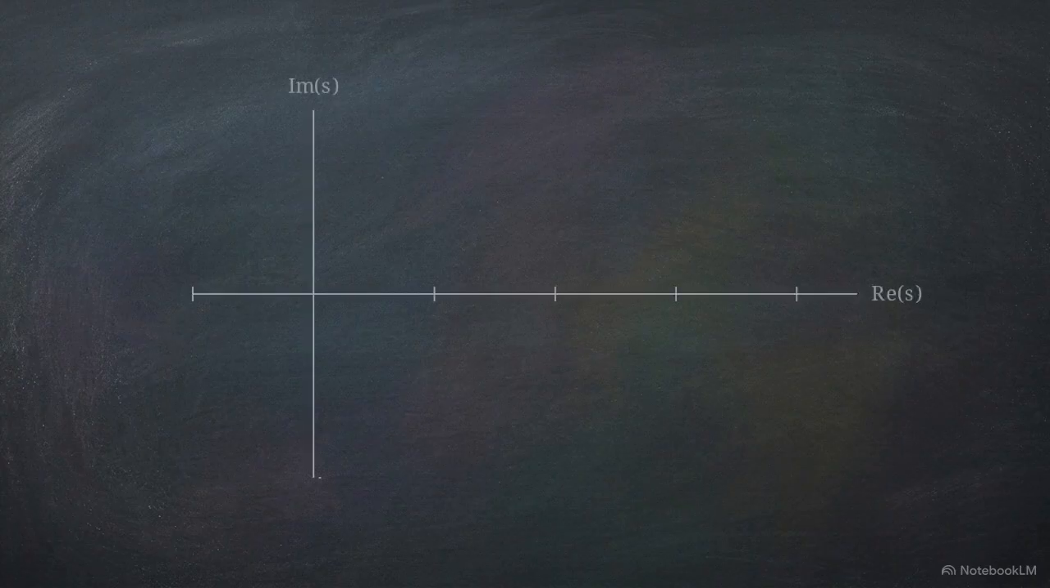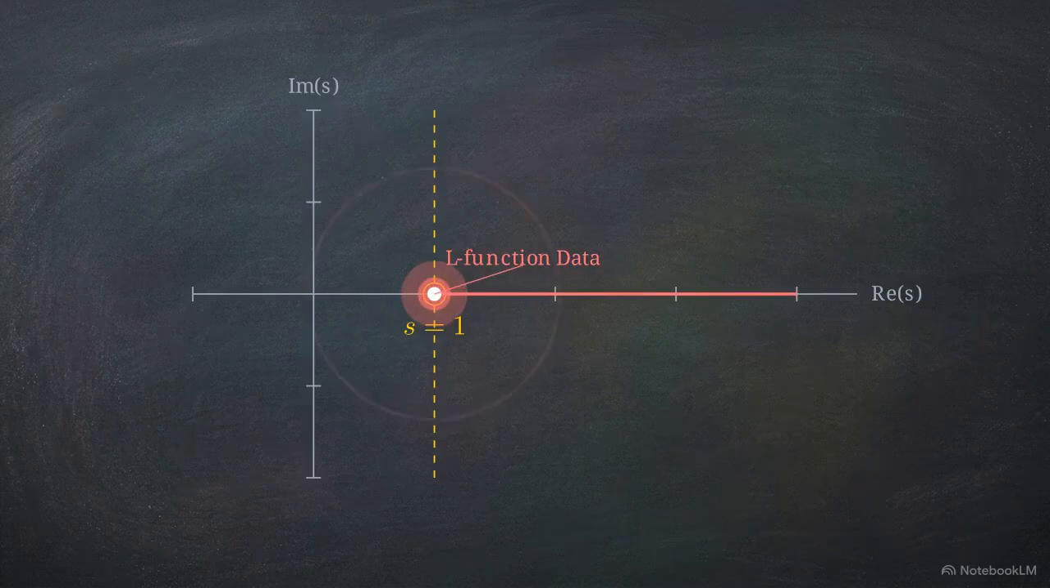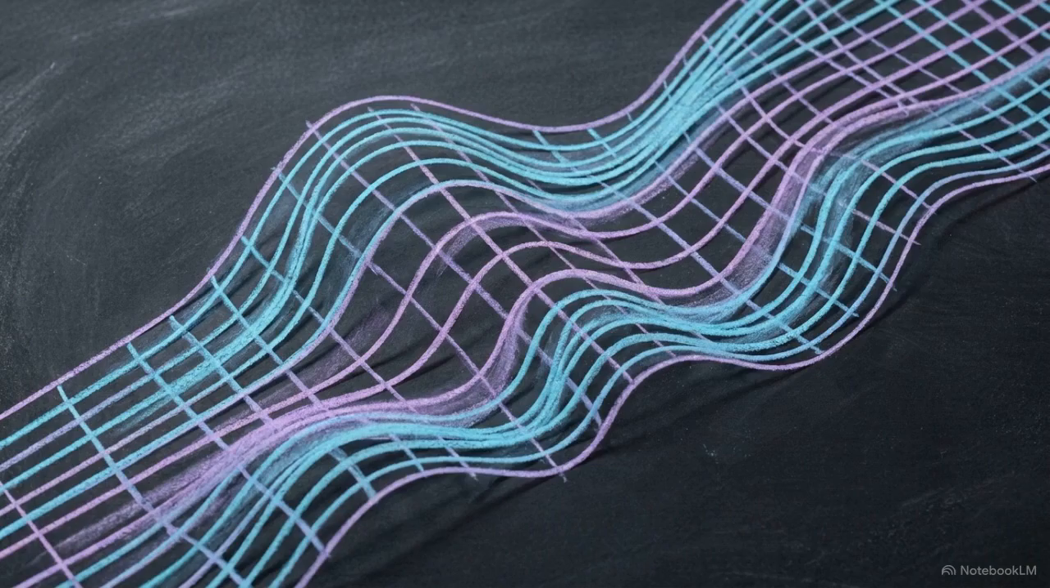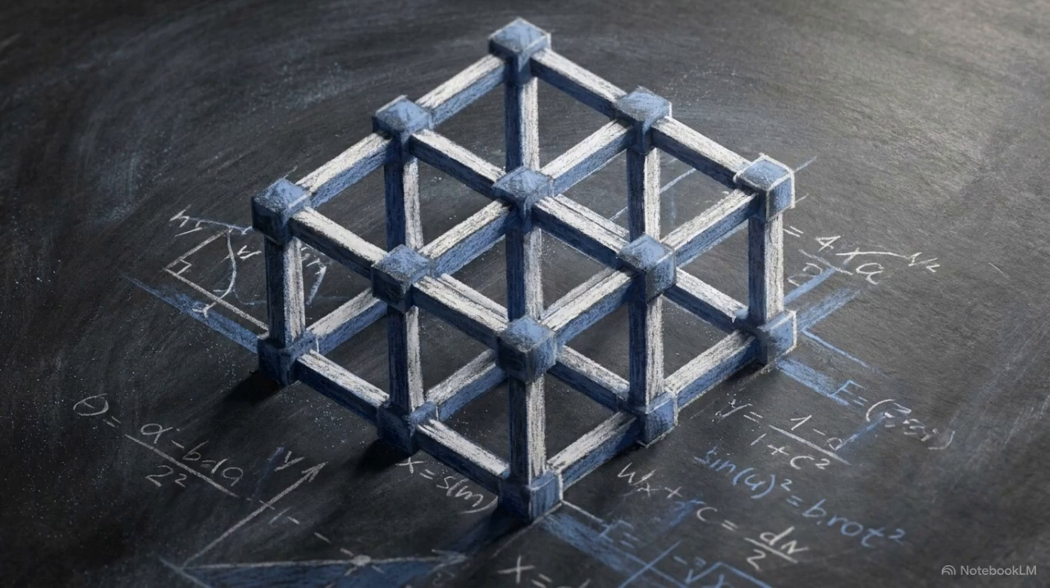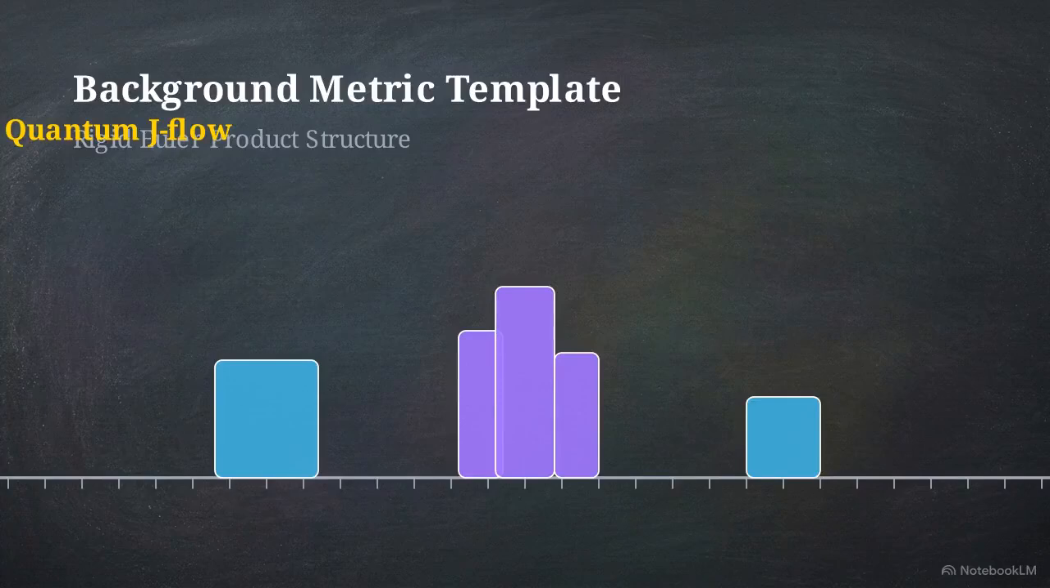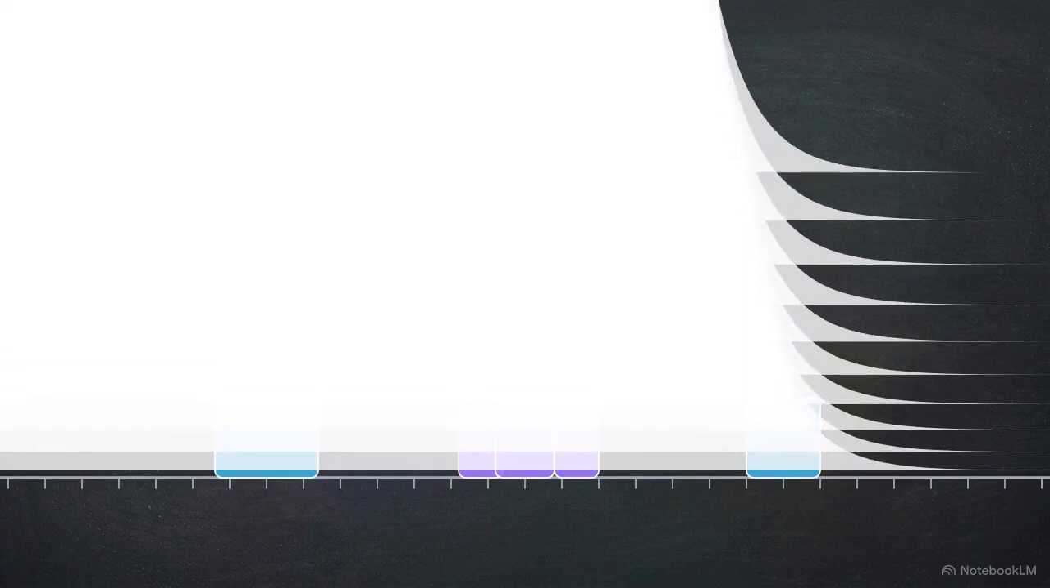Our objective is to evaluate this entire stream at the critical central node, where the complex scaling variable s equals 1. To do that, we have to push this data through a continuous dynamic space. The L function acts as a precise background metric template. The geometry defined by these specific Euler products will dictate exactly how our upcoming geometric flow behaves.